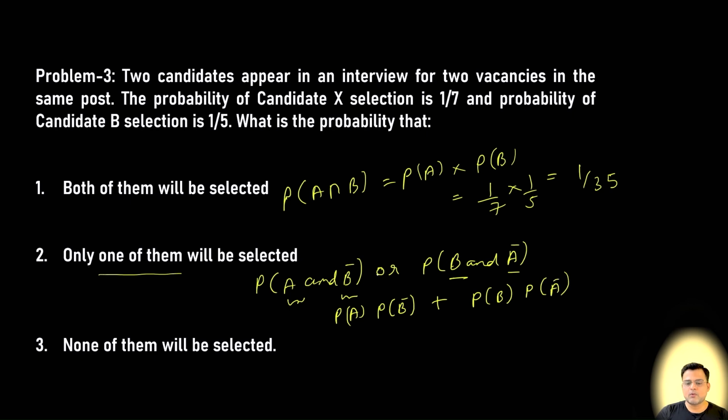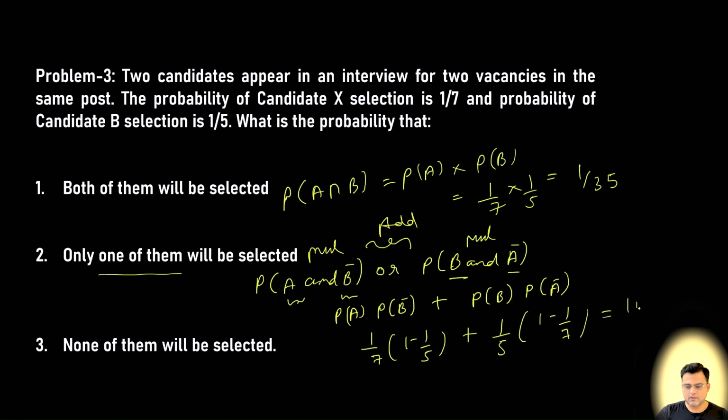So here we are using both the addition rule and the multiplication rule, because of the possibilities. If you put in all the values, it will be 1 by 7 into 1 minus 1 by 5, plus 1 by 5 into 1 minus 1 by 7. If you solve everything, it will be 10 by 35, which is 0.286, which is 28.6%.